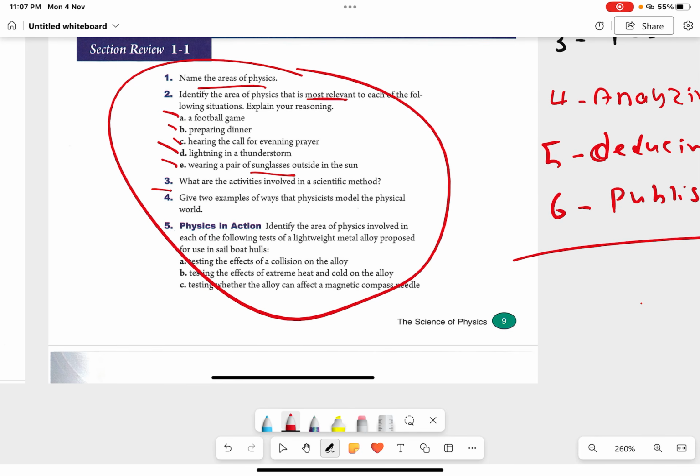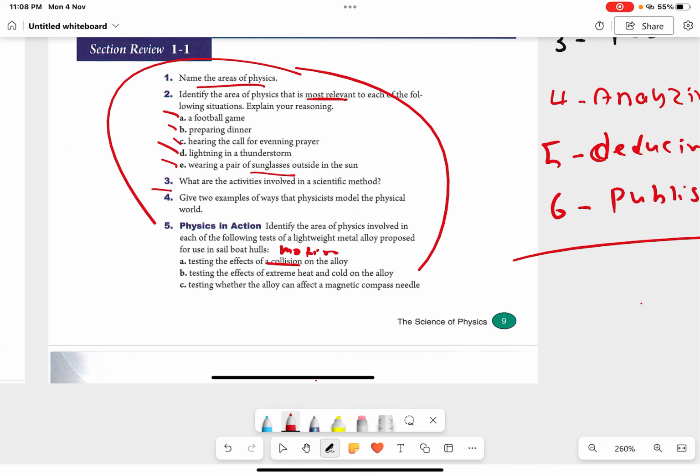Now, physics in action, you have testing each of the following tests on a lightweight metal alloy proposed for use in a sailboat hull. So the first one says, testing the effects of collision on an alloy, okay? So it's with collision, okay? So collision is basically related to motion, okay? So this is motion, okay? So the first one is related to mechanics, okay?